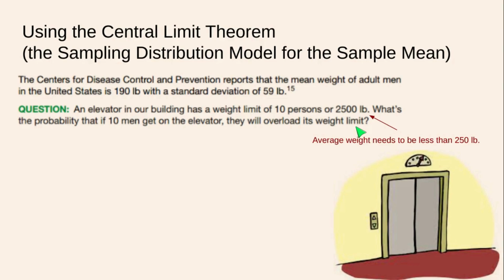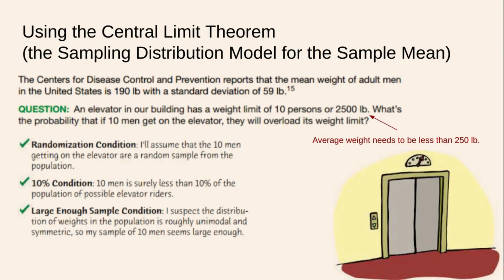So, one way that we can think about this that will allow us to use the sampling distribution model for the sample mean is to look at this 2,500 pound number and this 10-person limit and say if 10 men get on the elevator, they would overload the weight limit if the average weight is 250 pounds or greater. 2,500 divided by 10 is 250. So if the average weight of these men is less than 250, then we're good. If the average is 250 or greater, that's going to be a problem for our elevator.